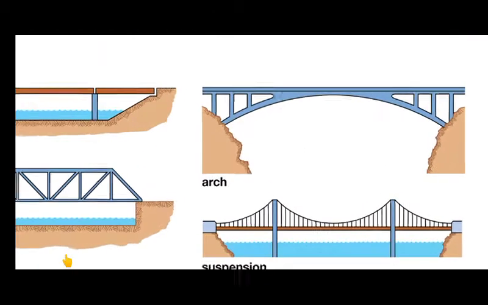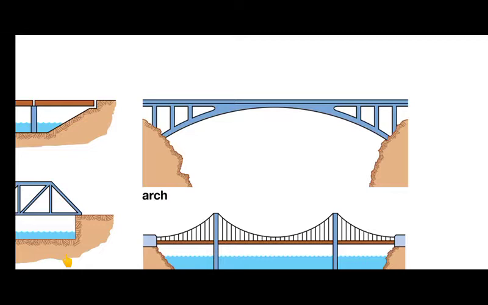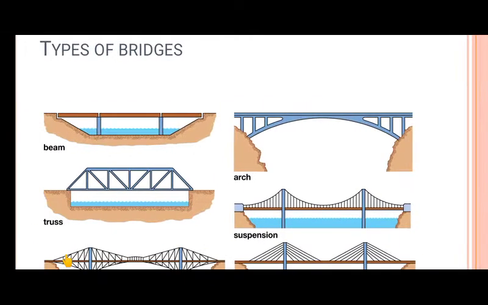Second is the arch type. As we discussed, it is in the shape of an arch, with vertical posts in the bridge. You can even give cross bracings in that.